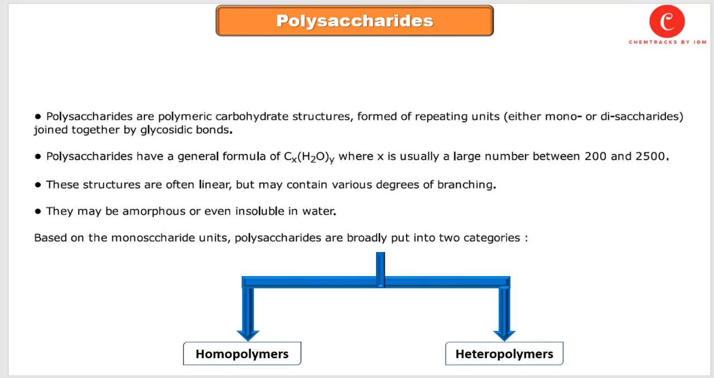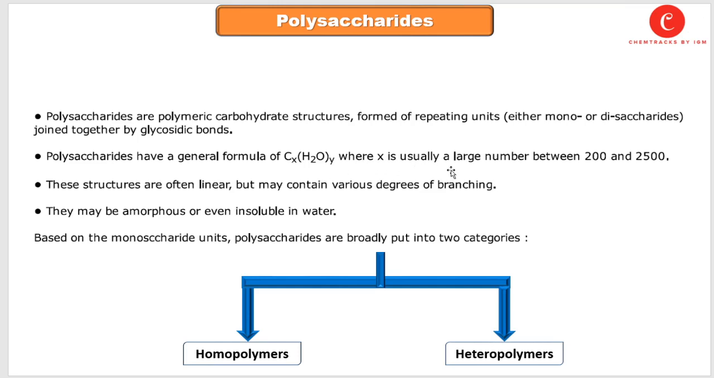Dear students, today we are going to start polysaccharides. As the name indicates, polysaccharides are a type of carbohydrate made up of many sugar molecules, or many simple sugars. Polysaccharides are polymeric carbohydrate structures formed of repeating units, either mono- or disaccharides, joined together by a glycosidic bond. Polysaccharides have a general formula of